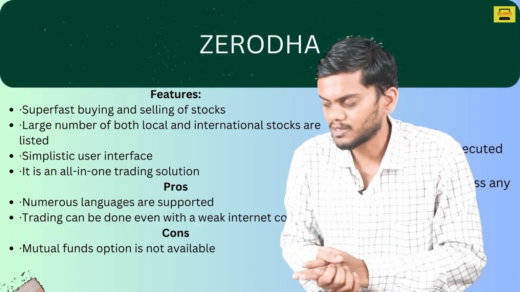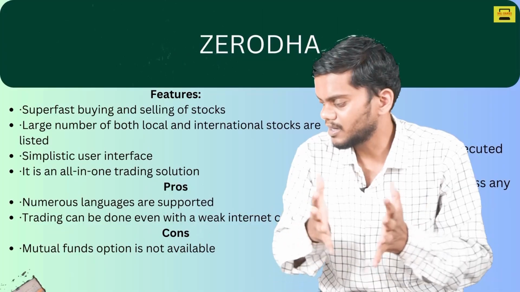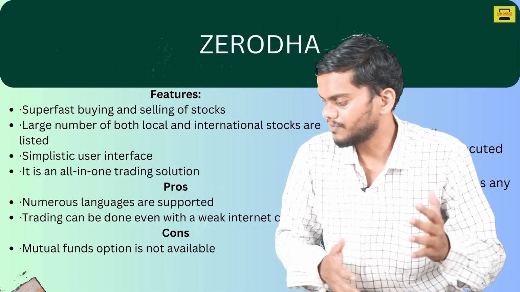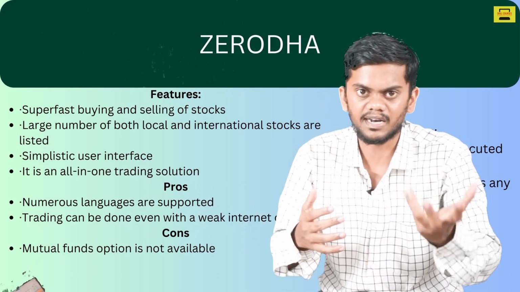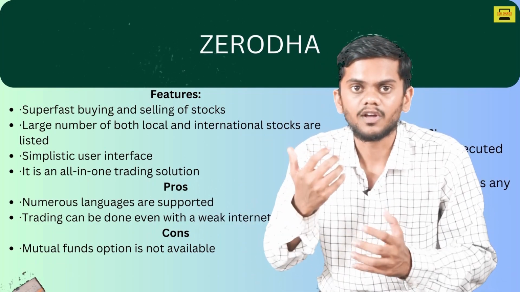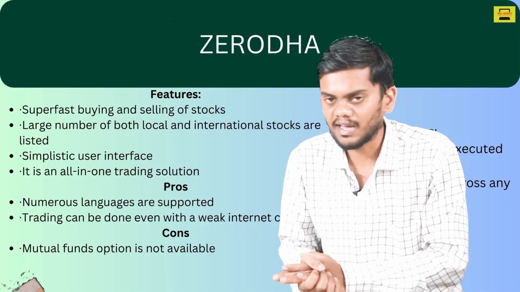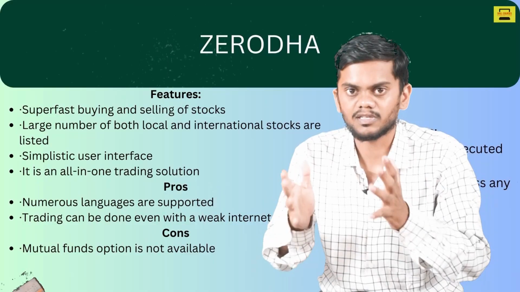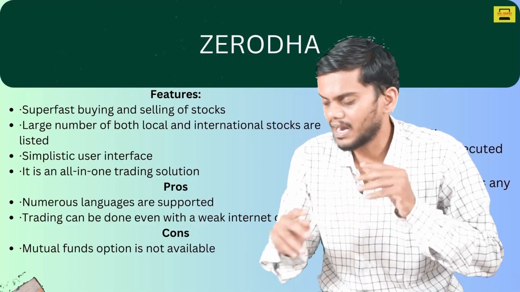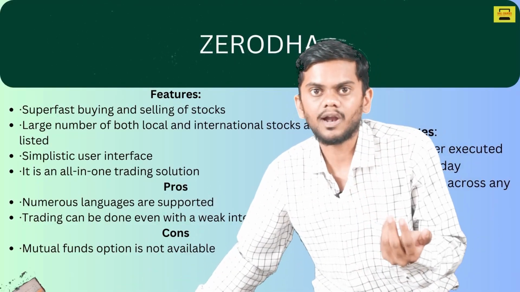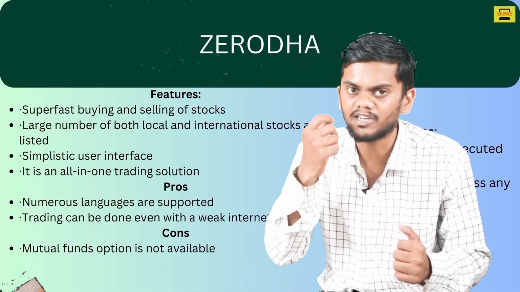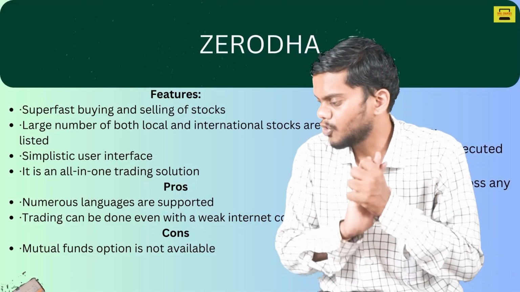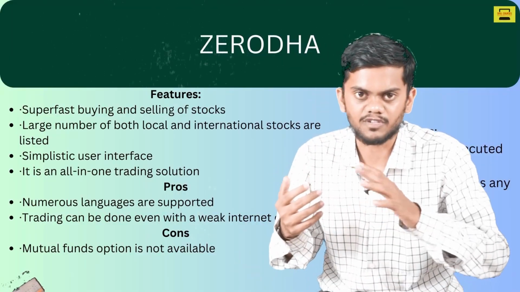The second pro is that trading is done with an internet connection, and it works even with a weak internet connection. You can start trading even if the connection is weak. The con is that the mutual funds option is not available in Zerodha. There are certain charges for Zerodha. Zerodha charges 20 rupees per transaction or per order in intraday. There is no brokerage charge across any kind of investments.